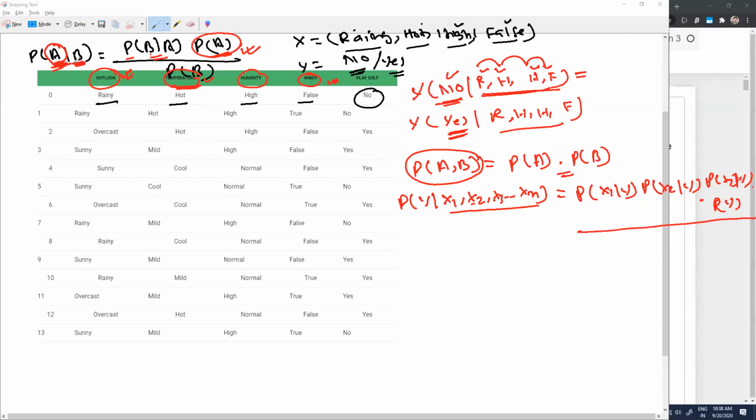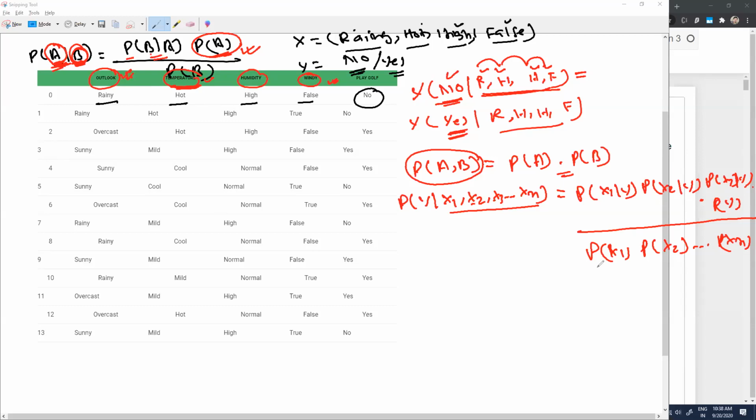I have written probability of B. Now what is B? B is the multiple factors that we have. So here in the denominator, you will have to write probability of x1, and then probability of x2, and probability of xn. This is what we can generalize as a formula over here in this particular place. This is how I will be able to generalize.